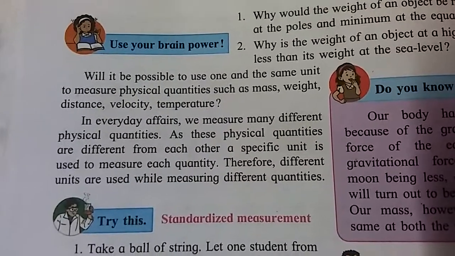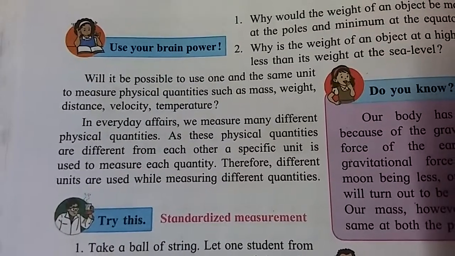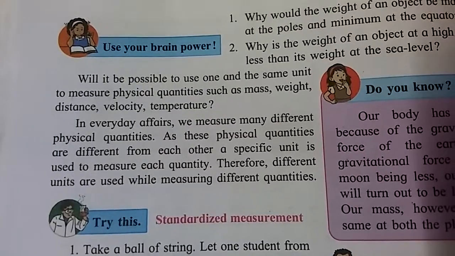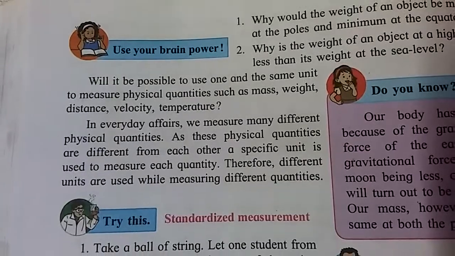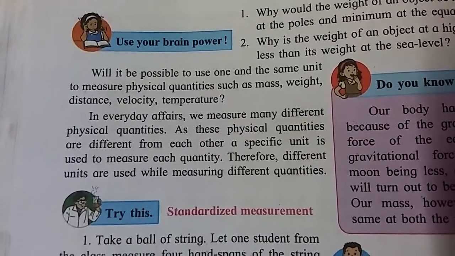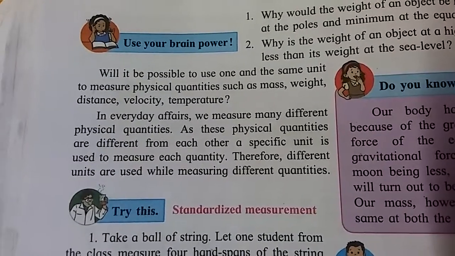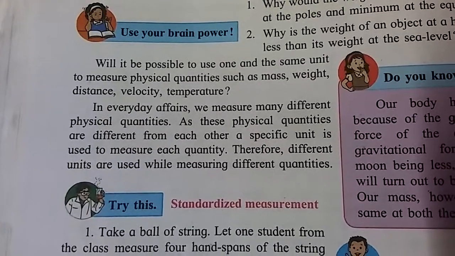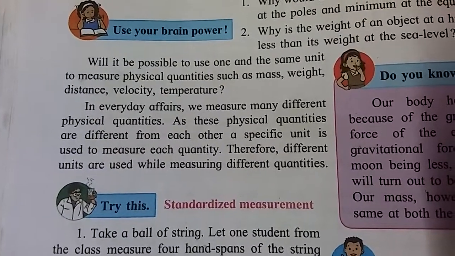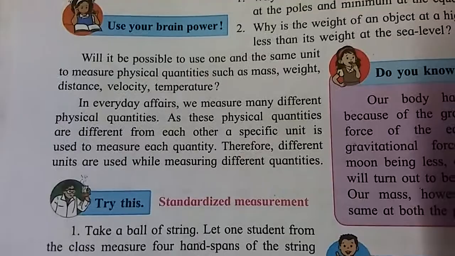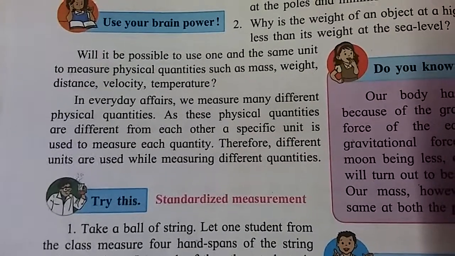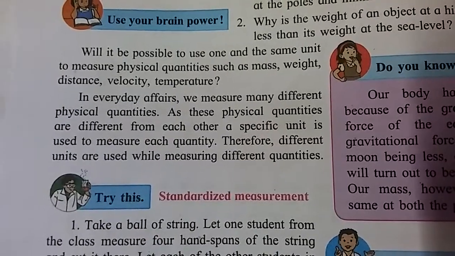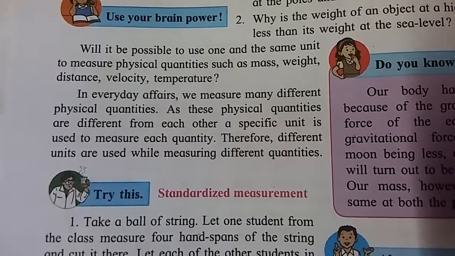For distance from one city to another city, we use the kilometer. If we are buying cloth, we use the meter: 1 meter of cloth, 2 meters of cloth. For liquid, for example milk, 1 liter of milk, 2 liters of milk.